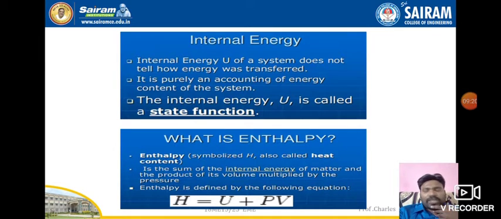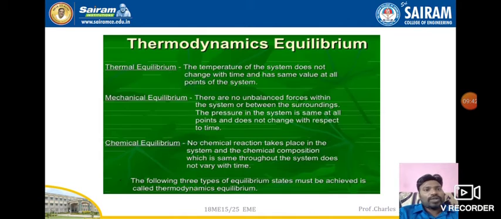Now enthalpy, that means how much amount of heat we are transferring, that is nothing but enthalpy. It is denoted by the letter H, and it is the sum of the internal energy of matter and the product of its volume multiplied by the pressure. Enthalpy is defined by the following equation: H is equal to U plus PV, where U is the internal energy, P is the pressure, and V is volume.